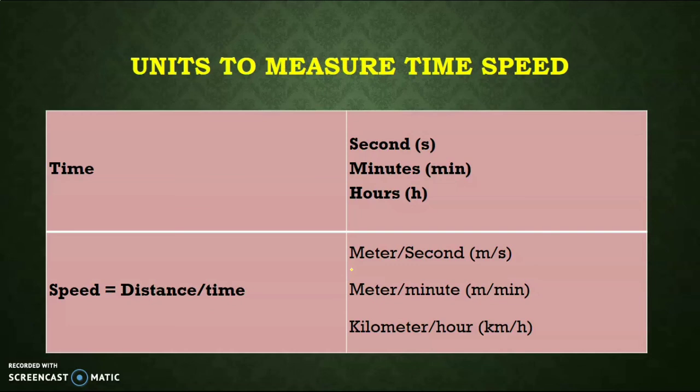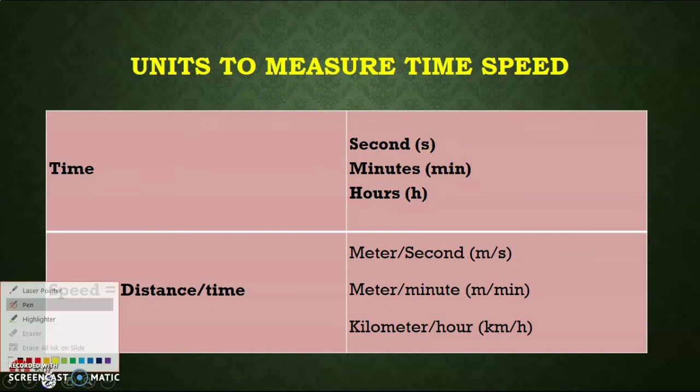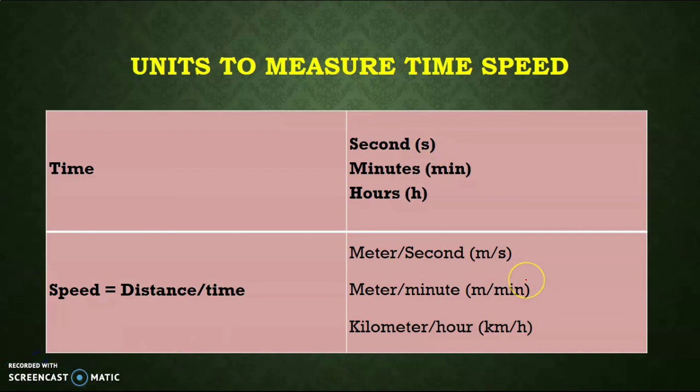This is the revision of units of measuring time and speed. Time is measured with the following units. As you have learned earlier, the smallest unit of time is second, then minute, and the largest unit is hour. Similarly, these are the units of speed.